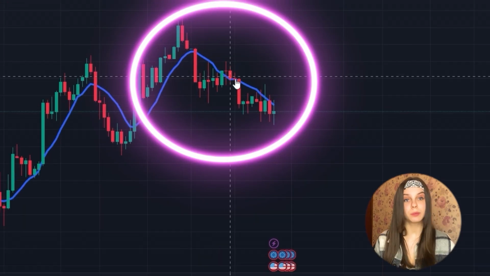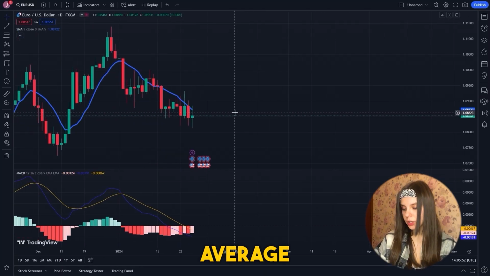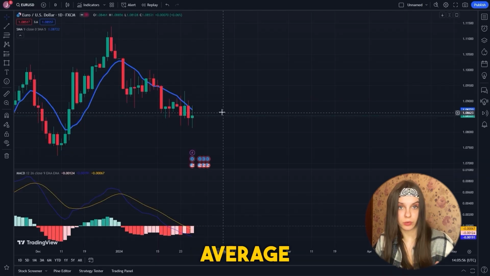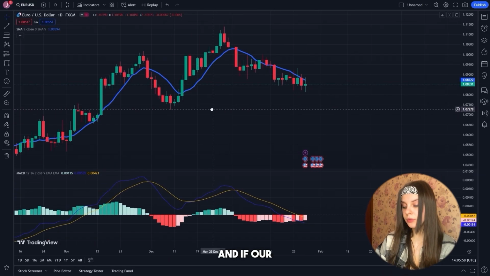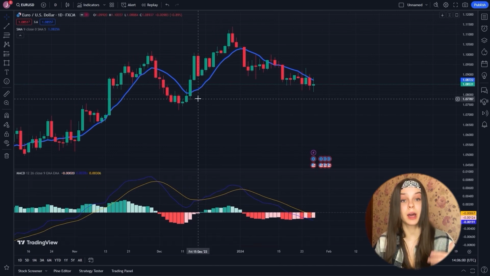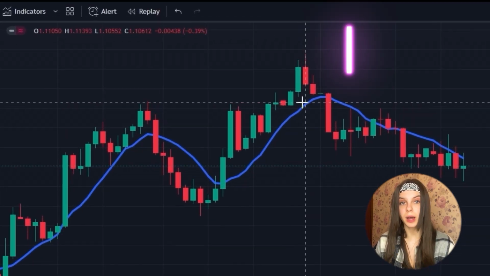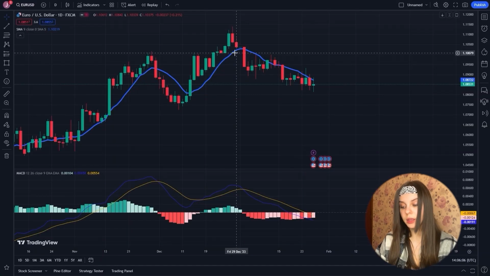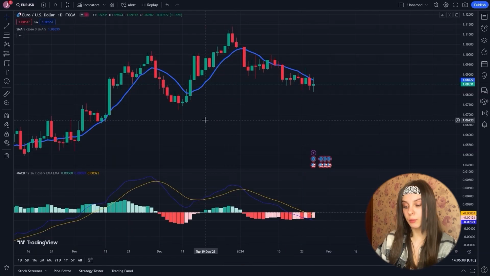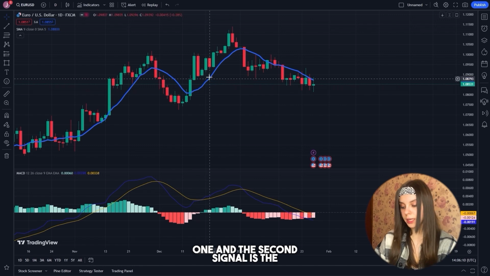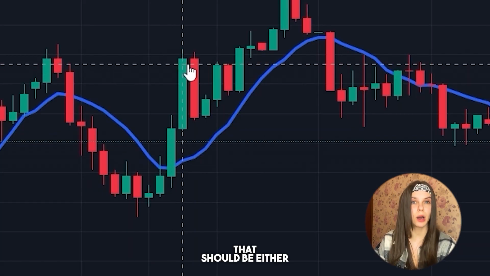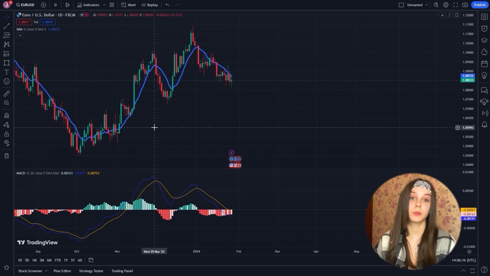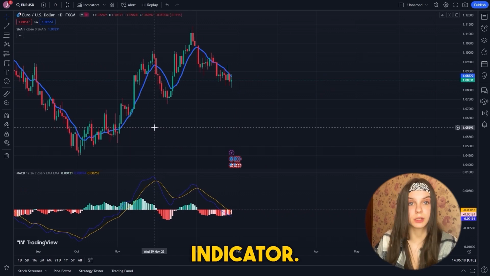If the moving average is directed downward, the chart should be below the moving average. And if our chart goes for an uptrend, the chart will be higher than this particular moving average. The first signal is the moving average itself, and the second signal is the chart that should be either higher or lower than the moving average. This is the main task of this indicator.